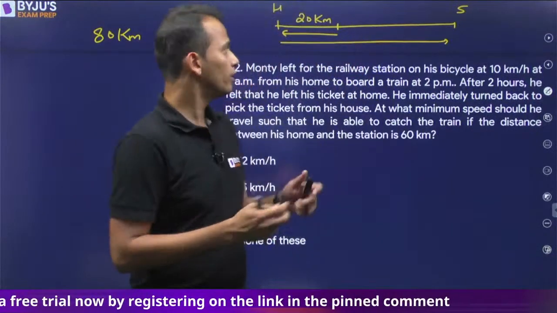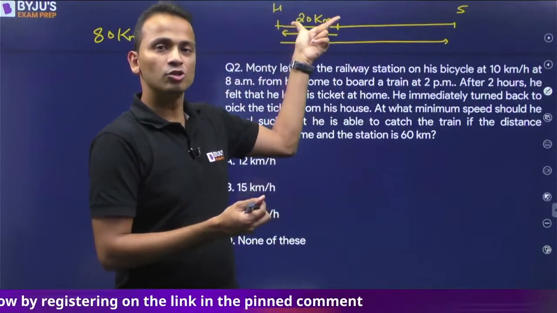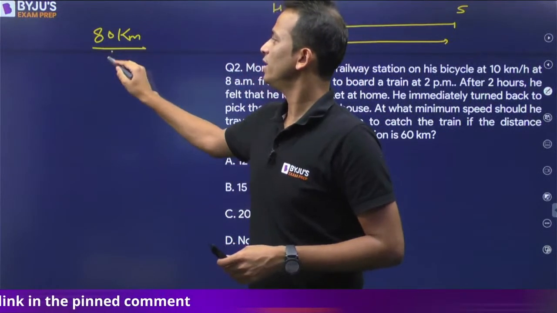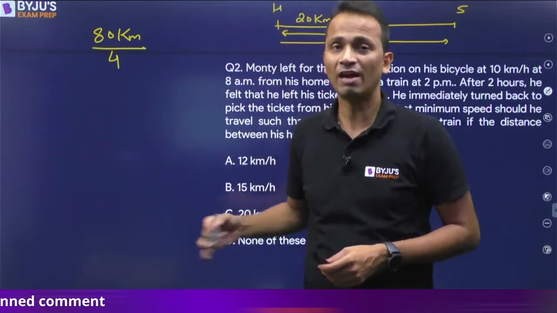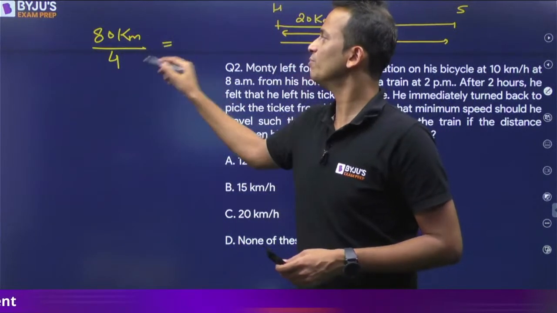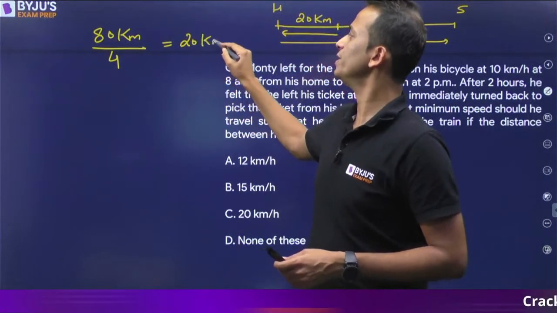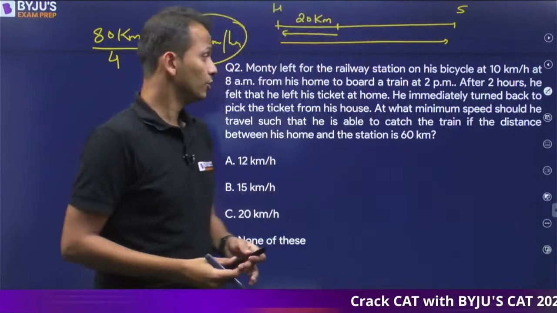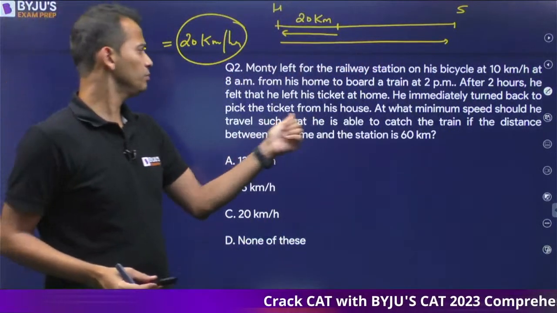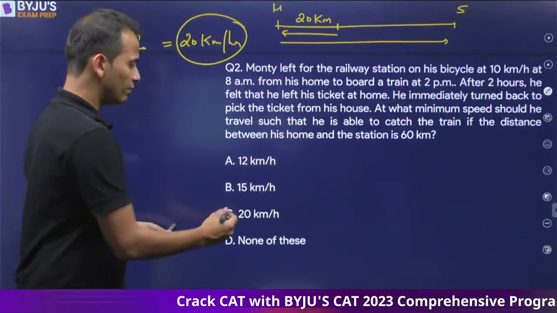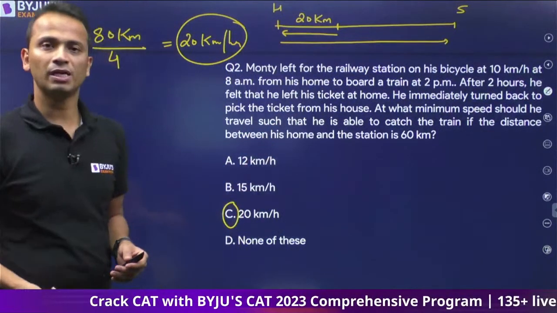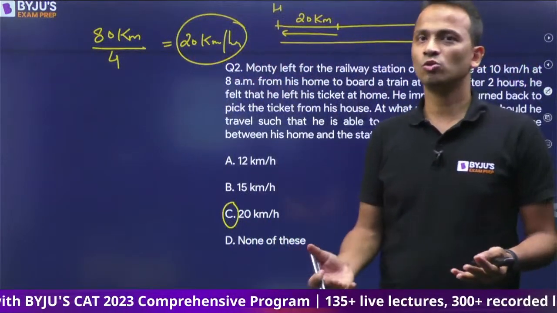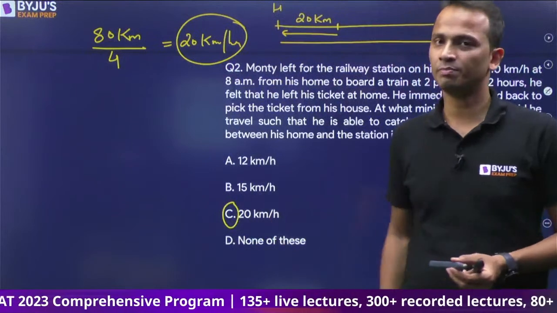2 hours are already wasted here. So now he's left with 4 hours. So 80 kilometers in 4 hours he'll have to travel now. So 80 upon 4, that is 20 kilometers per hour will be the speed of this person. So the question is, at what minimum speed should he travel? Now he should travel at a speed of 20 km per hour. All right, a simple logic. So the correct answer is 20 km per hour.